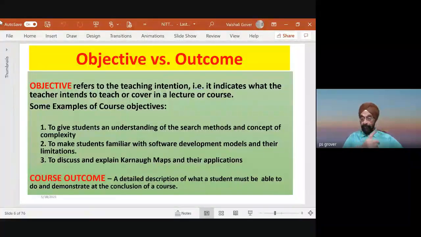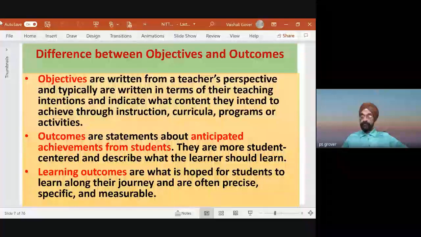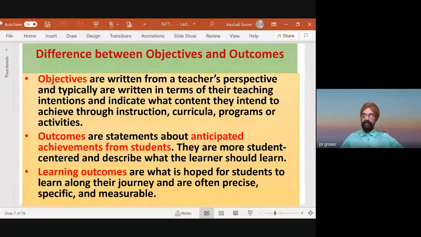But when I say course outcome, then it is a detailed description of what a student must be able to do and demonstrate as the conclusion of the course. That will be the outcome. But the difference between outcome and objective is very important for all of you to realize. Reason being, so far we have been emphasizing objectives. Since outcome-based accreditation was adopted by NBA, most of us were not able to appreciate what outcome would mean.